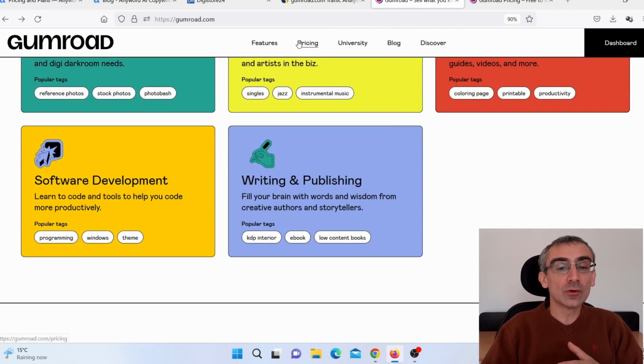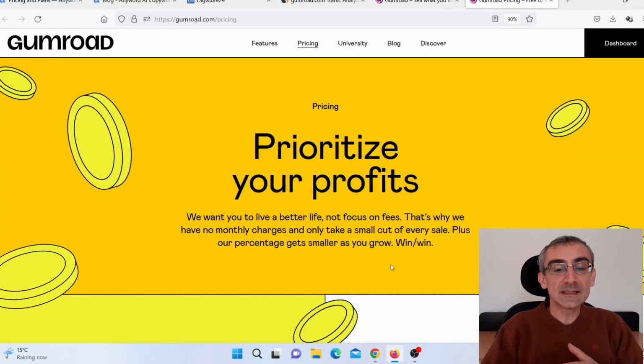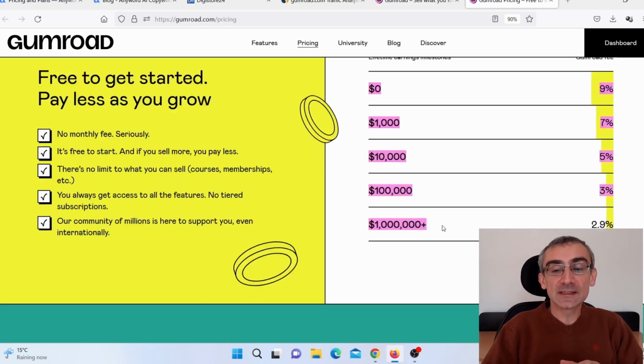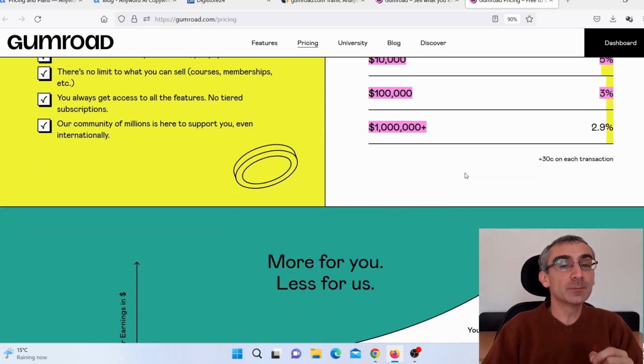And when you actually go on pricing, you will see that this website is free, registration is free, and they will actually charge a fee every time you make a sale, which is great for beginners. And here you can see the more sales you make, the less fee you will pay.